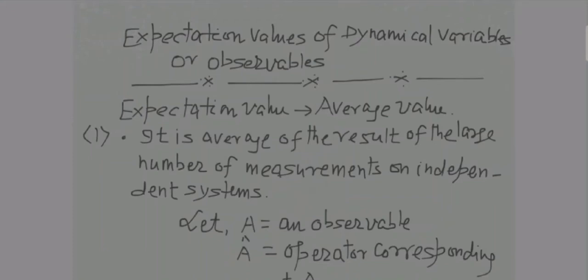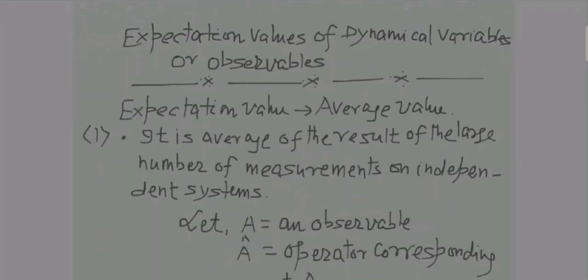Suppose there are some quantum mechanical systems which are independent of each other. You will take the average of the result on a large number of such systems. Suppose there are 100 such systems, so you will take the average over those 100 systems, and those systems should be independent of each other.